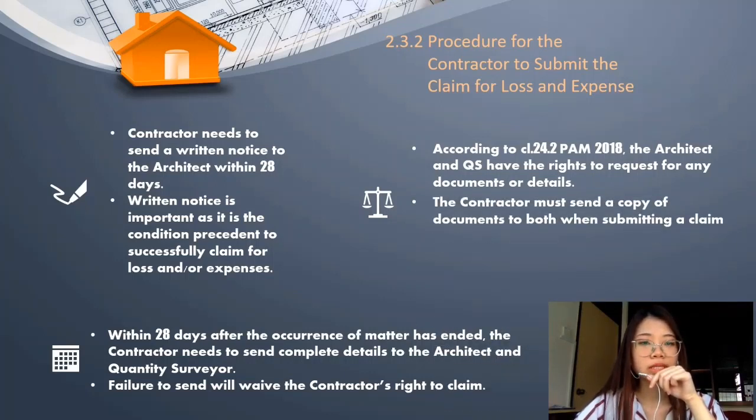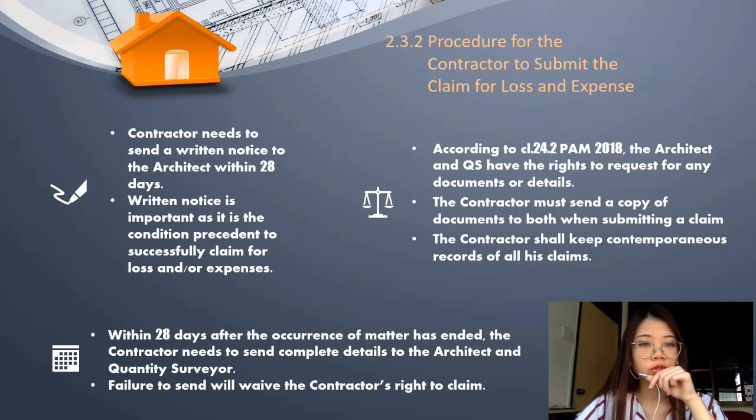The contractor must send a copy of the documents to both architect and quantity surveyor when submitting a claim for loss and expense. The contractor shall use his best endeavors to keep contemporaneous records of his claims for loss and expense and shall submit all particulars to the architect until all claims have been resolved.